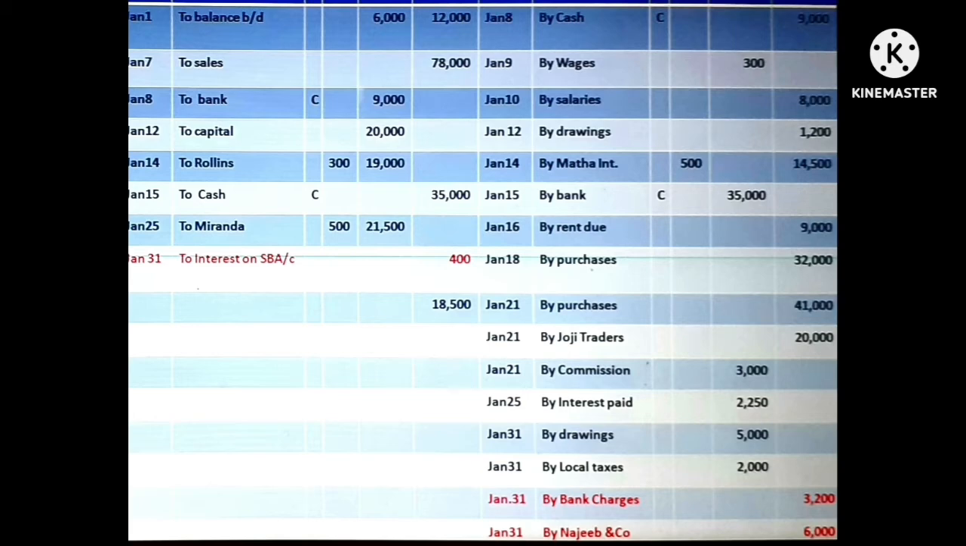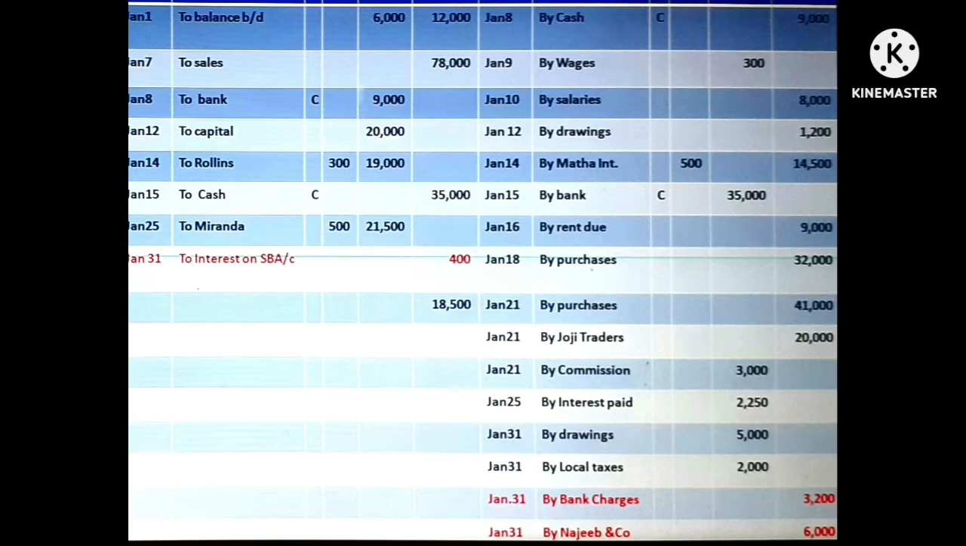January 31, to interest on SP account $400 in the bank column. This interest was shown in the passbook. Now it is recorded in the cash book also. The corresponding entry will come in interest on SP account, credit side, in the ledger book.